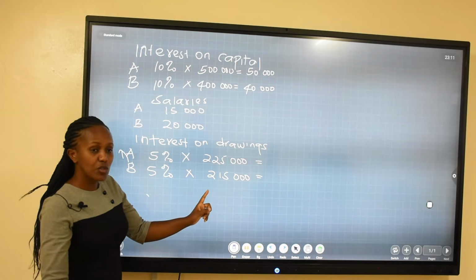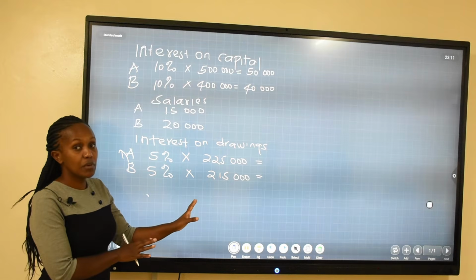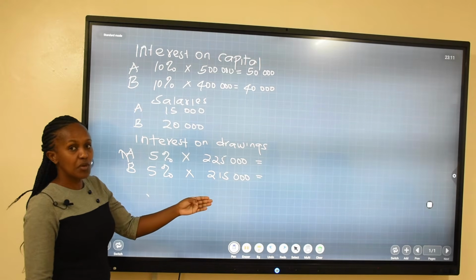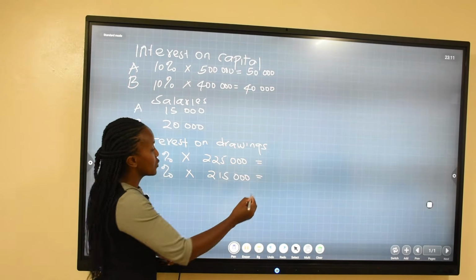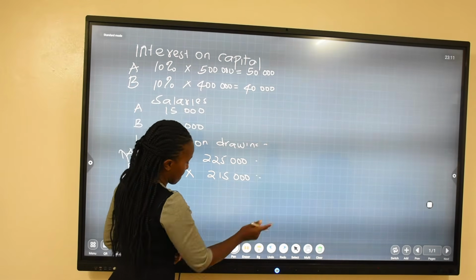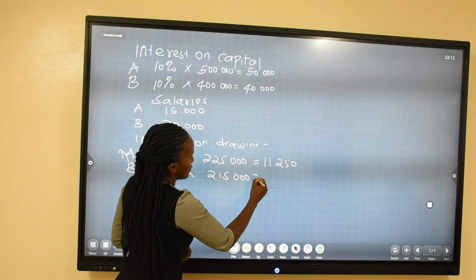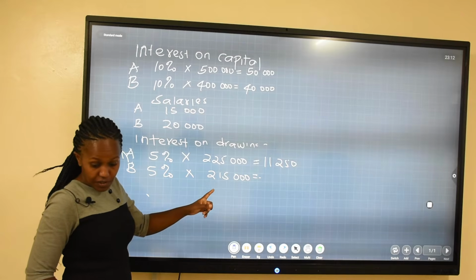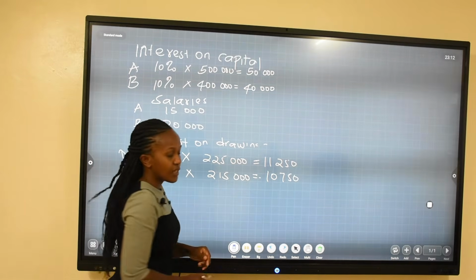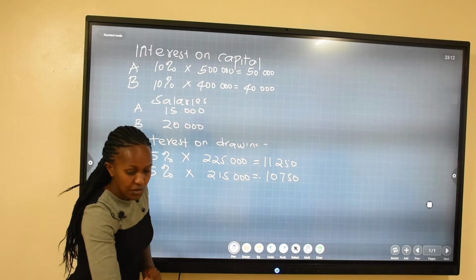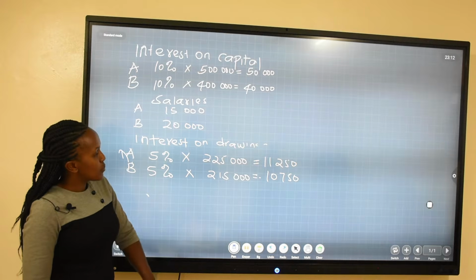So from our question, which I hope now you have made a copy of so that you are able to follow, because I'm not able to display the question as I work on the whiteboard, 5% of these figures is going to be 11,250, while the 5% of this is going to be 10,750. Those are the additional information you have been told in our question. Quickly, without wasting much time, now we are going to prepare the appropriation account.